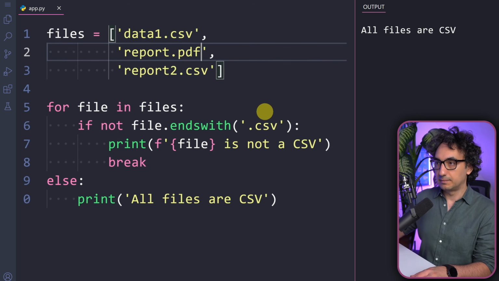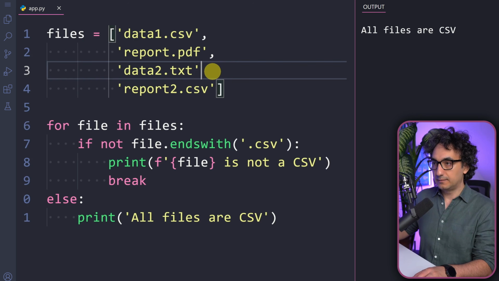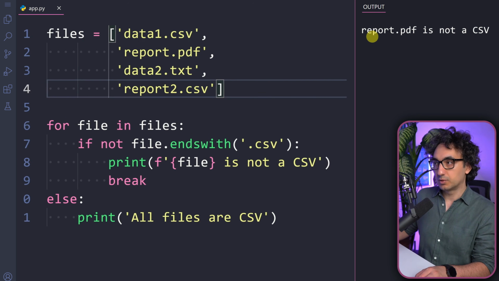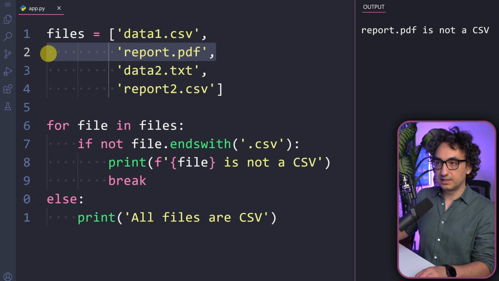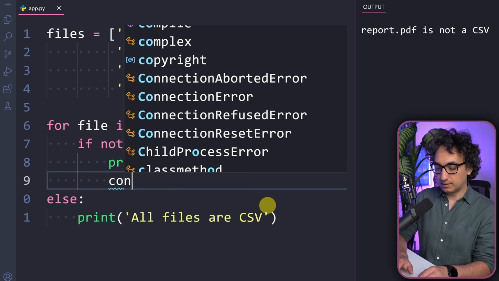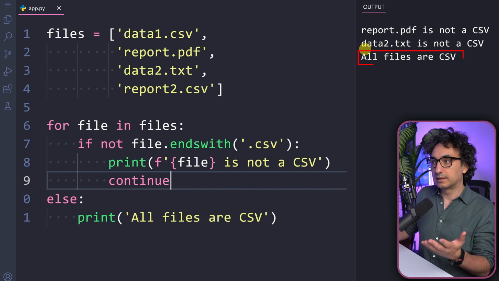Now there is one thing that I would like to show you. If we say, okay, this is a PDF and we have another one, let's say it is data2.txt, so we have two cases where it is bad. Now, if you go and execute it, as you can see, we are getting in the output only one: report.pdf is not a CSV. So once we catch the first issue, Python is going to break the loop. So actually we are not getting the second file over here, and that's because the loop stops. But now if you say, you know what, we can get the second one as well, if you remove the break and use continue, let's see what's going to happen. Now if you look at the output, we are getting the two files, report.pdf and data2.txt.